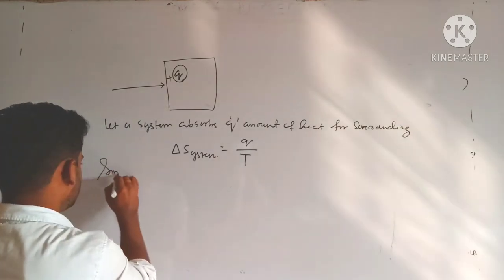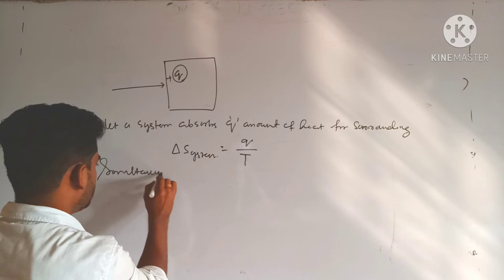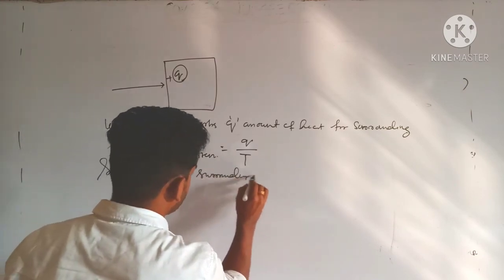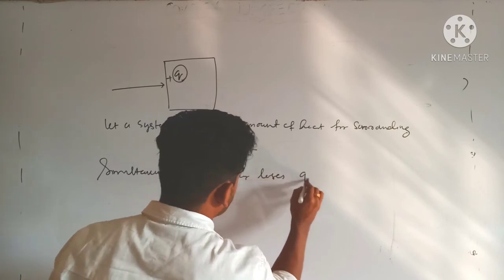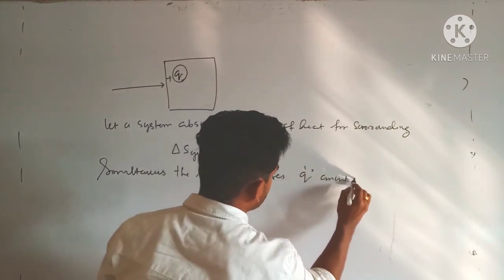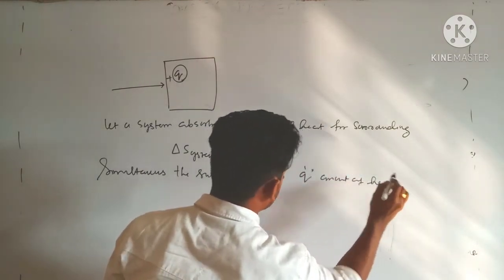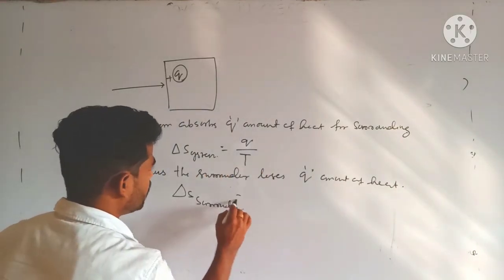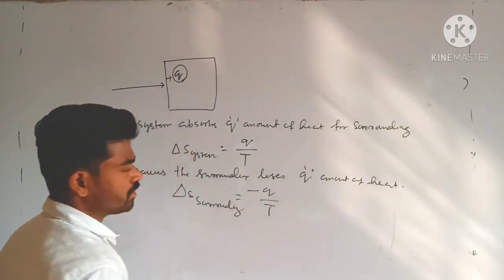Simultaneously the surrounding loses Q amount of heat, so del S surrounding is equal to minus Q by T. Clear?